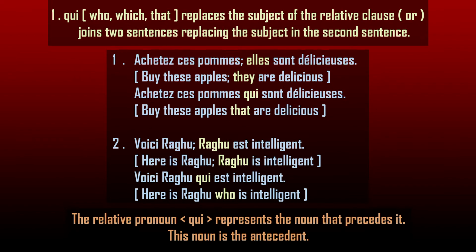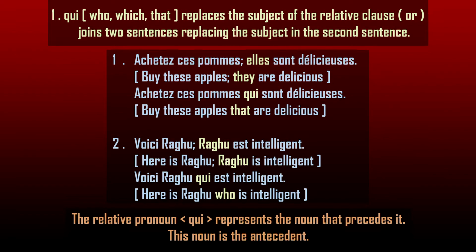We have two sets of sentences on the screen. One, acheter ces pommes, elles sont délicieuses. Buy these apples, they are delicious. We have two sentences. Acheter ces pommes, buy these apples. Elles sont délicieuses. They are delicious.